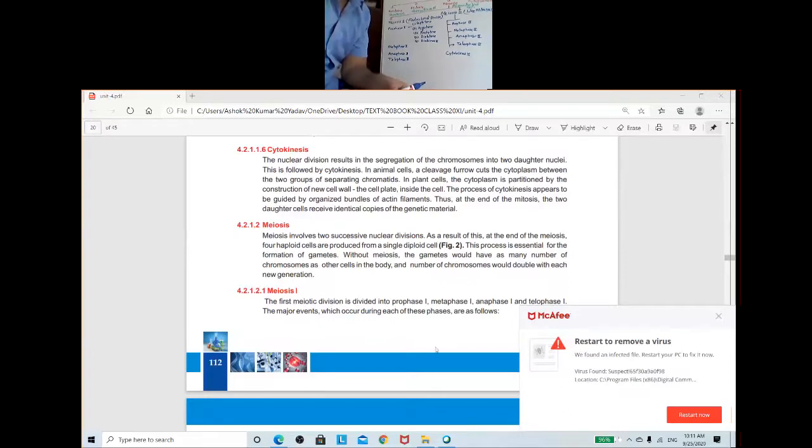Cell division is mainly of three types. Amitosis occurs in prokaryotic cells, that is, bacteria. Mitosis occurs in somatic cells.